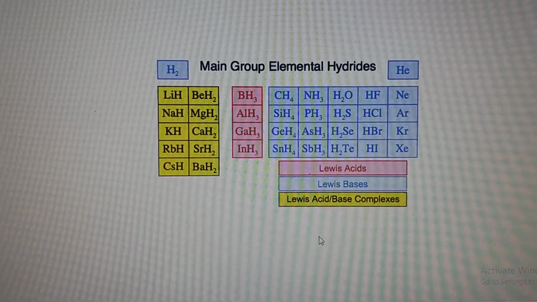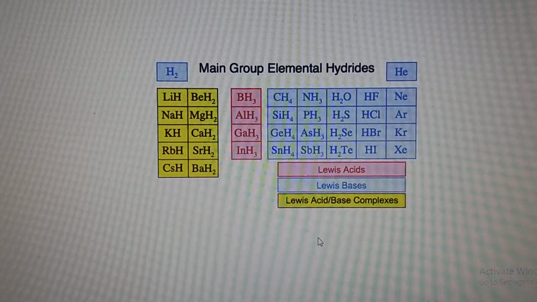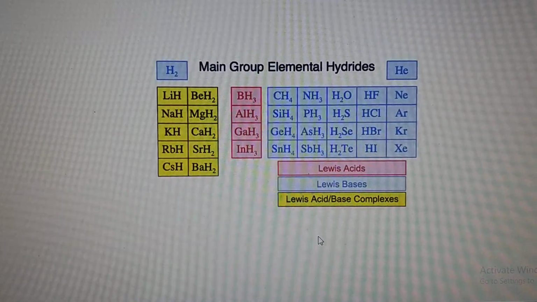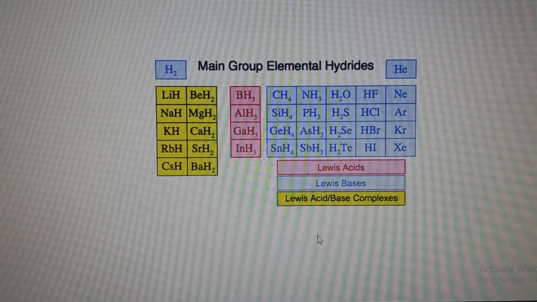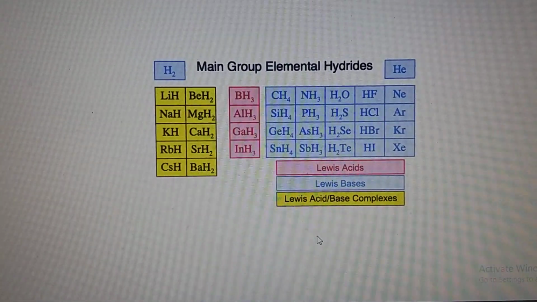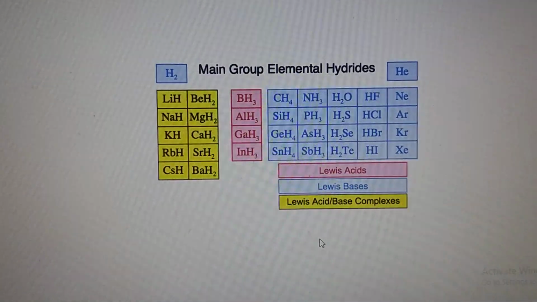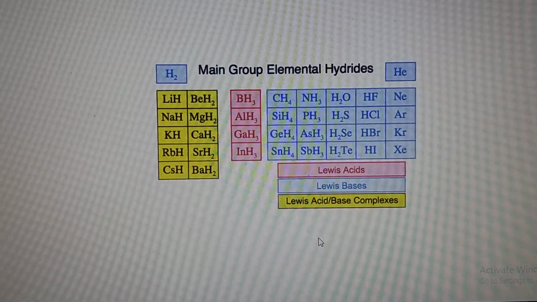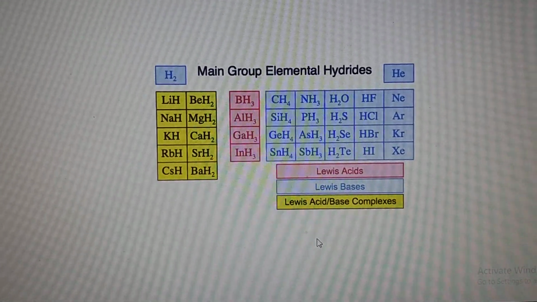Hello students, now we'll discuss another important topic, that is hydrides. Hydrides are the binary compounds of hydrogen with any other element. Dihydrogen can combine with any other element under certain reaction conditions to form hydrides.